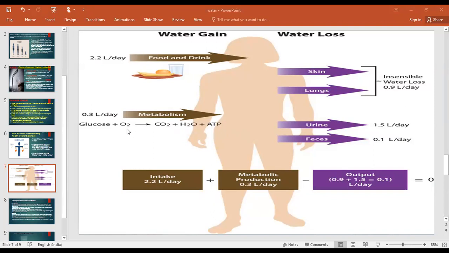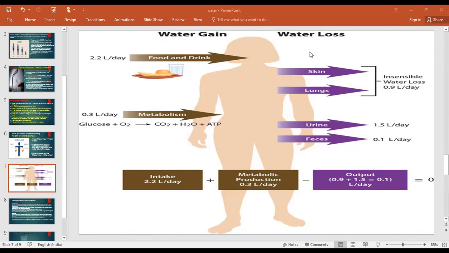When they react, that is oxidation, the metabolic water is the result of the oxidation of different nutrients. Here the nutrient is glucose. Glucose plus O2 means glucose is going to be oxidized. Then what does it result in? Carbon dioxide and water. So the water is the result here, and this water is known as metabolic water. So food is the invisible source, drink is the visible source, and metabolic water is the third. These three types of sources of water go inside our body, giving the water gain to the body.